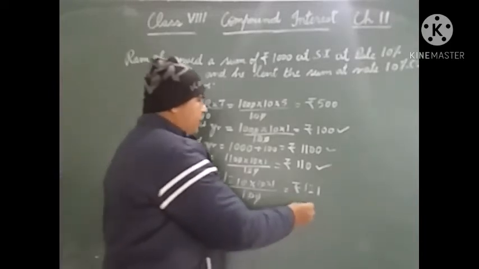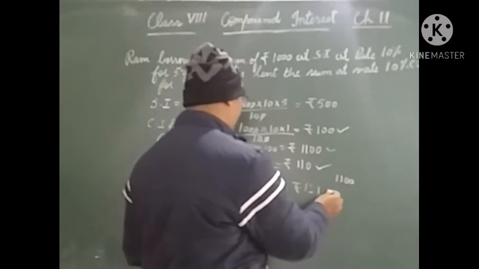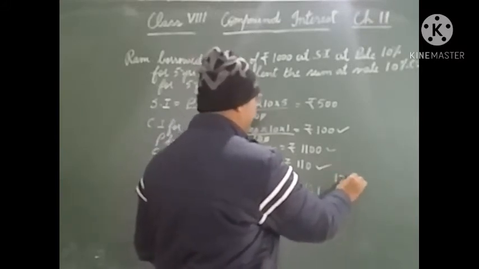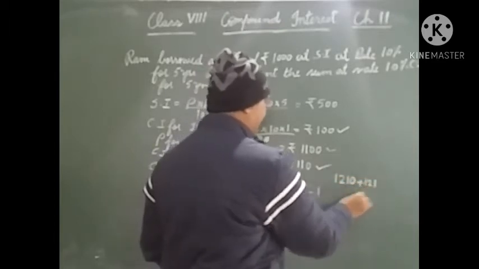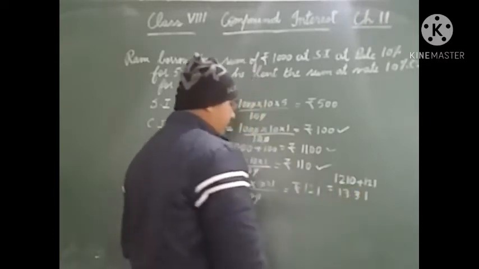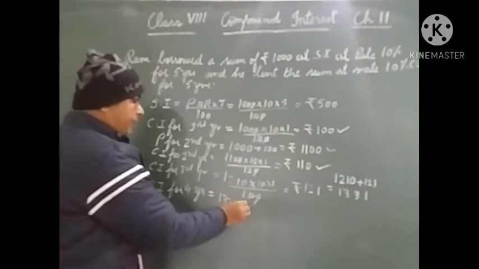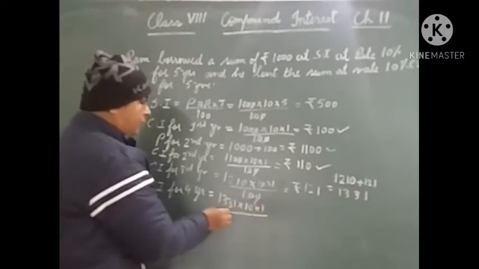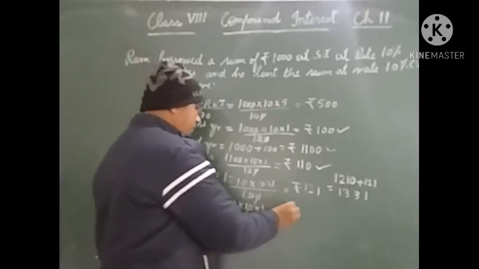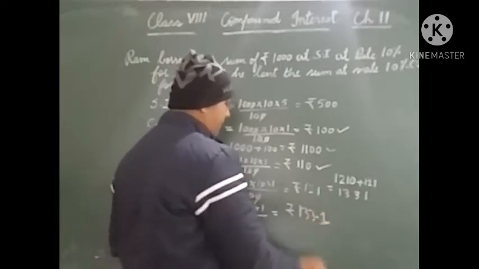So the amount will be 1210 plus 121, which is 1331. 1331 into 10 into 1 upon 100 is around 133.1.